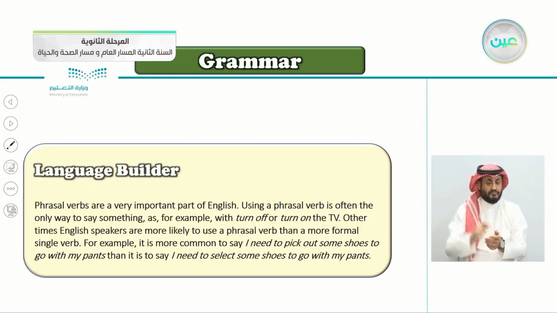Other times, English speakers are more likely to use a phrasal verb than a more formal single verb. For example, it is more common to say, I need to pick out some shoes to go with my pants, than it is to say, I need to select some shoes to go with my pants. So people tend to use phrasal verbs more often.